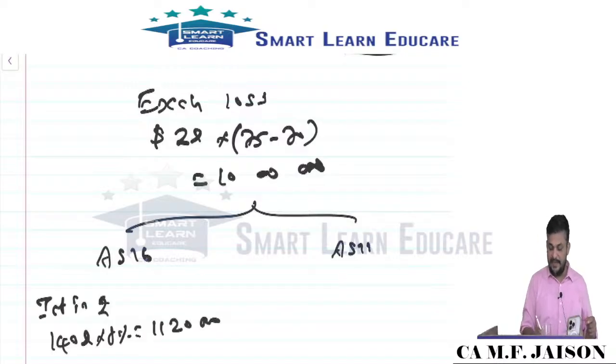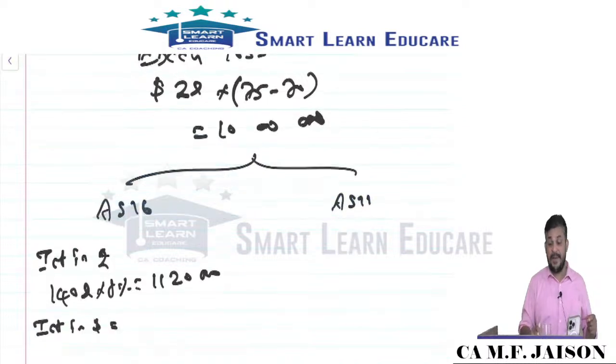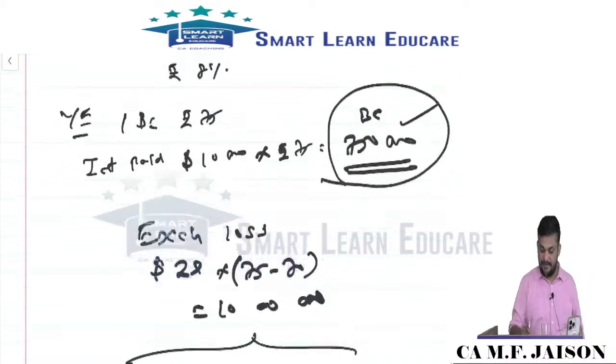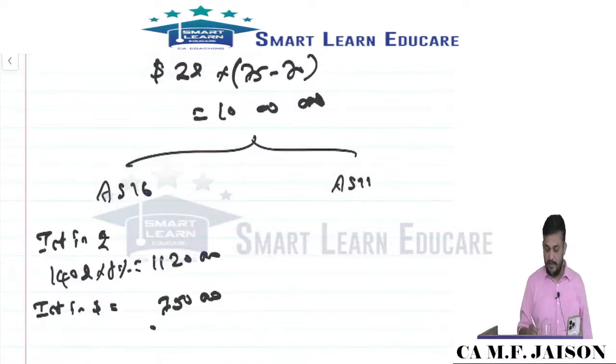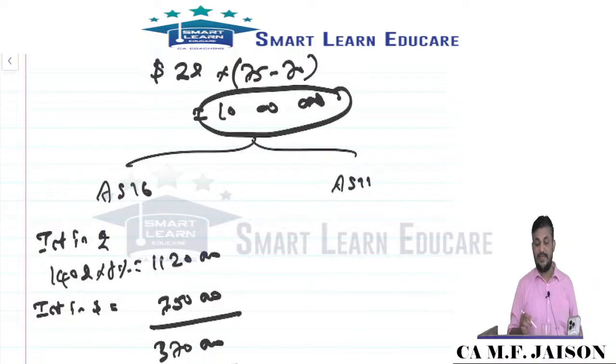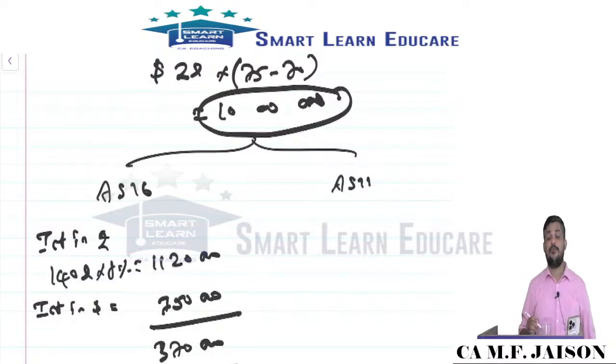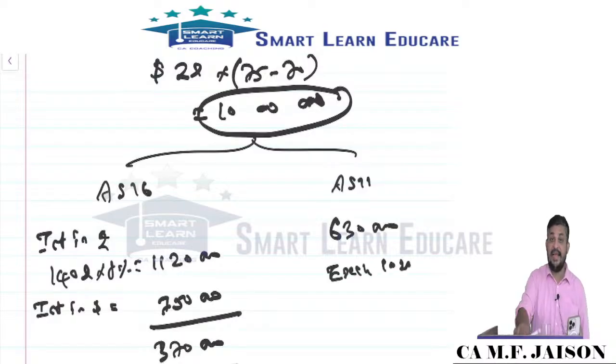Then the interest in dollars actually paid was 7,50,000. So to the extent of 3,70,000 from the 10 lakhs will be considered as an adjustment to borrowing cost. The remaining 6,30,000 will be exchange loss as per AS 11.